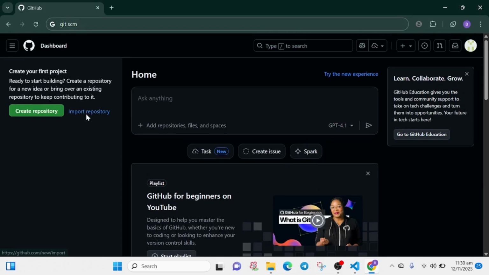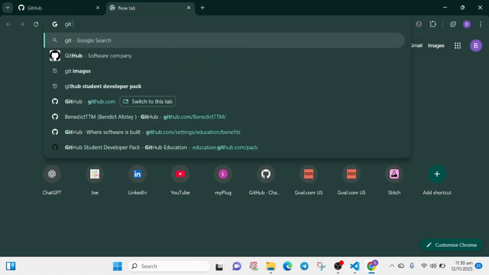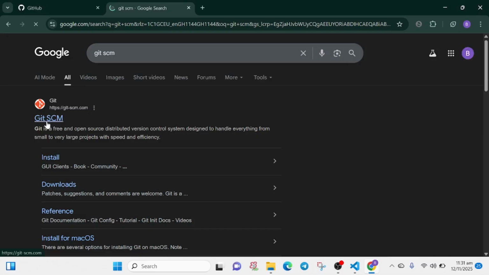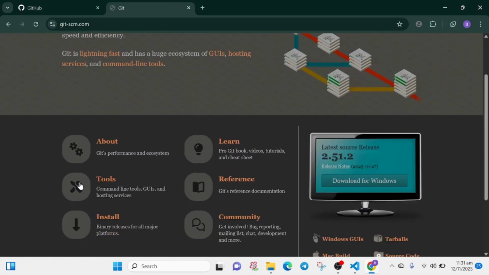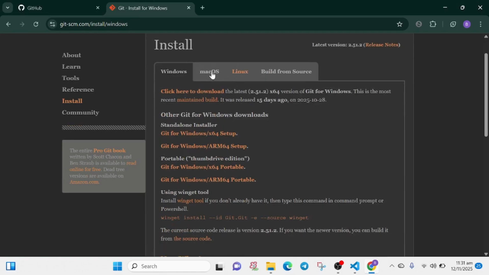So, as you can see, in my GitHub account. So, if you want to create a GitHub account, just search github.com and create your GitHub account. Now, to start with Git, you just have to navigate to your Chrome and search Git SCM. You quickly navigate to Git SCM, navigate to install, and install the version of Git depending on the PC you are using. So I'm going to click on Windows and let's see.